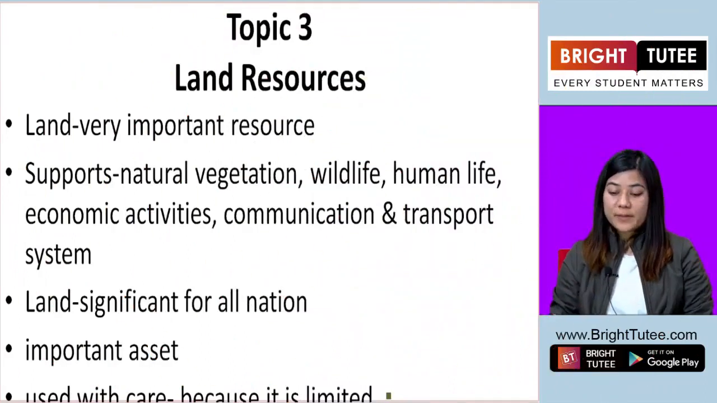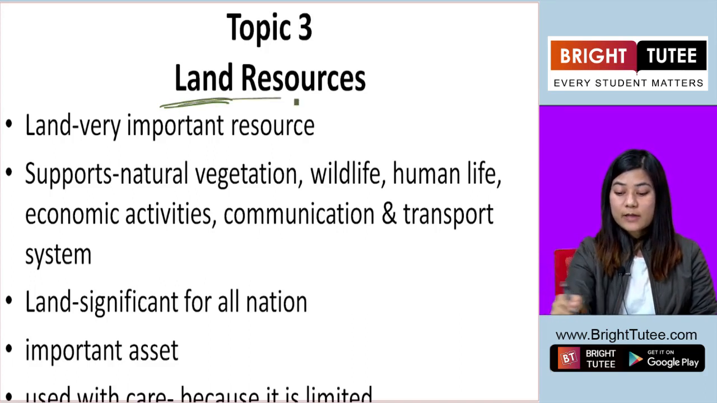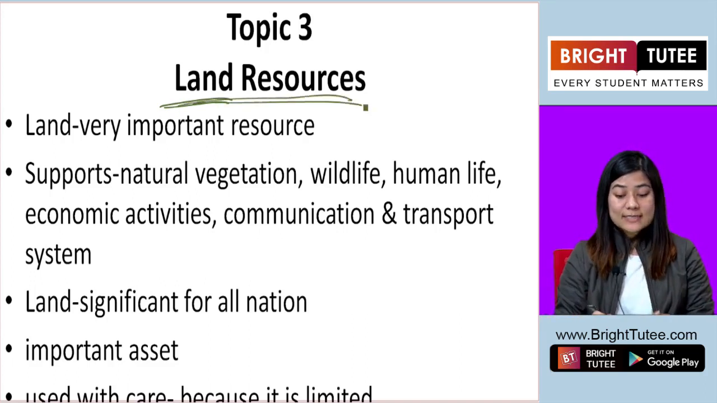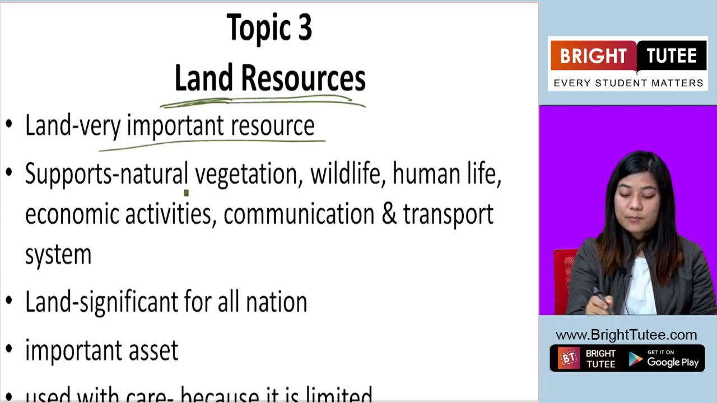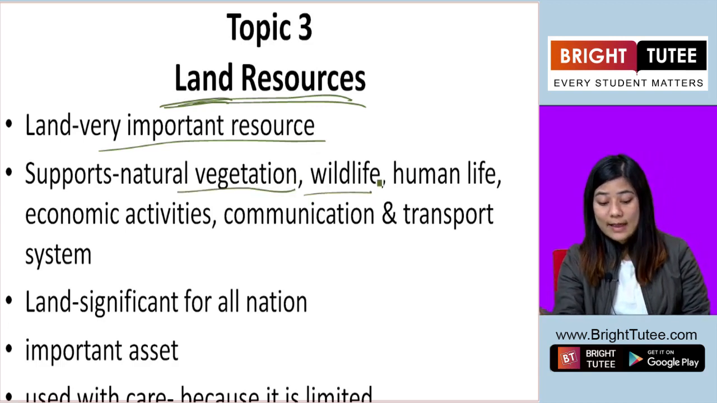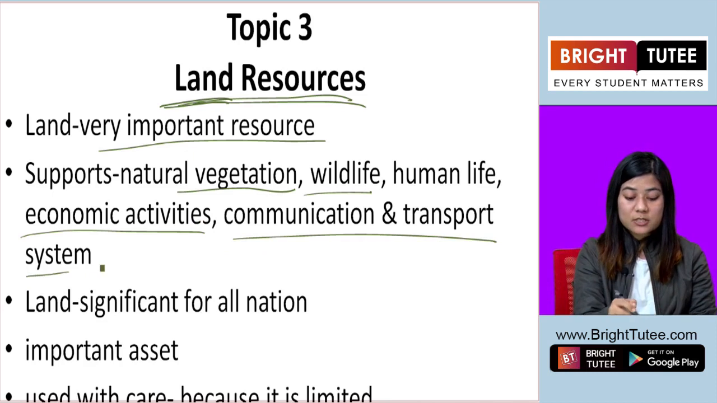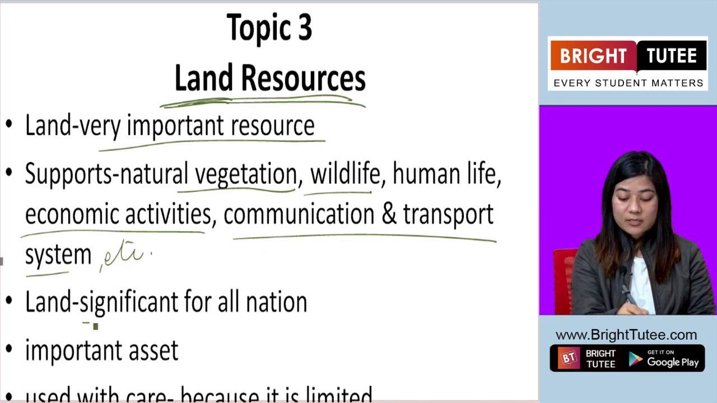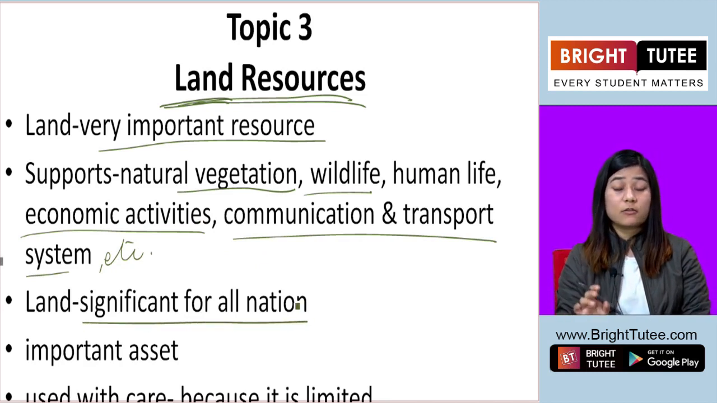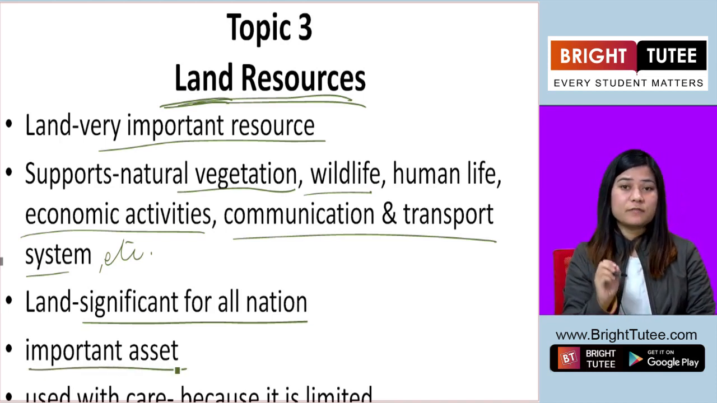So moving on to topic 3. Here we'll look at land, one of the resources. Now land is a very important resource because it supports life, human life, vegetation, wildlife, economic activities, communication and transport systems, etc. So land is very significant for all nations across the globe. It is a very important asset because of that very reason.